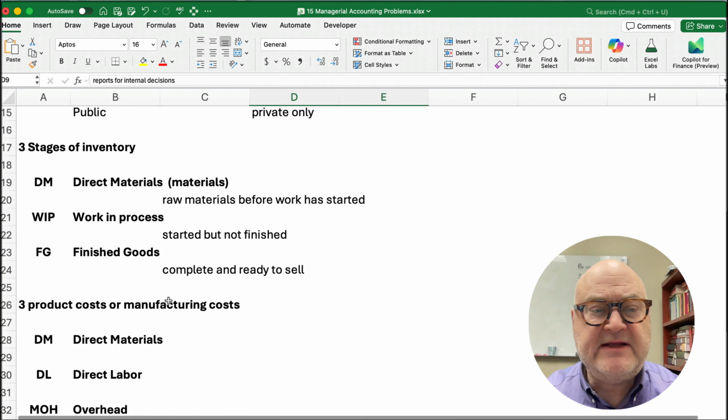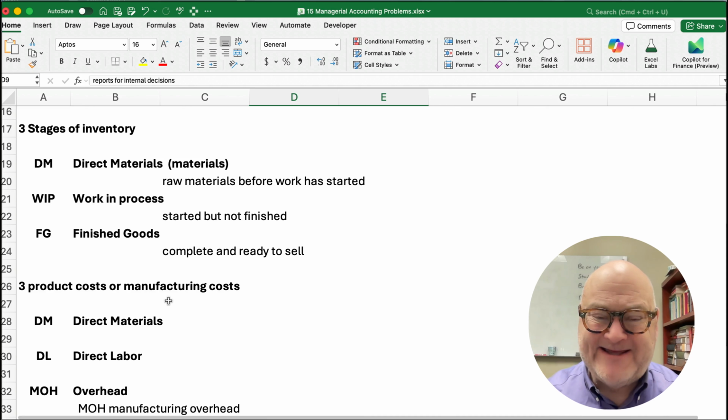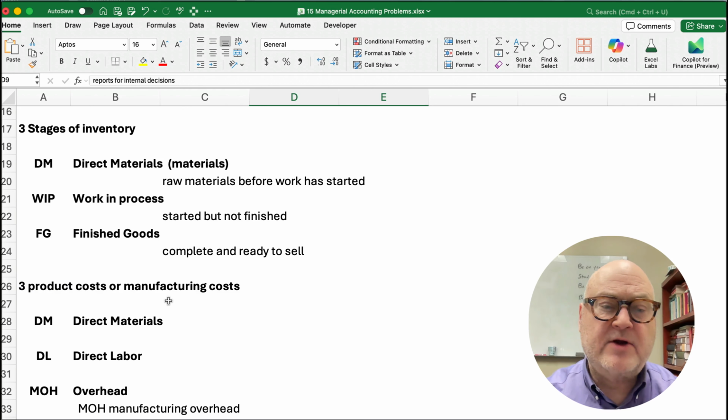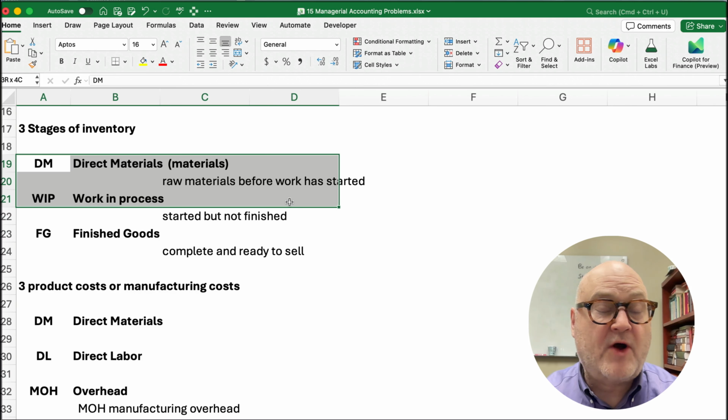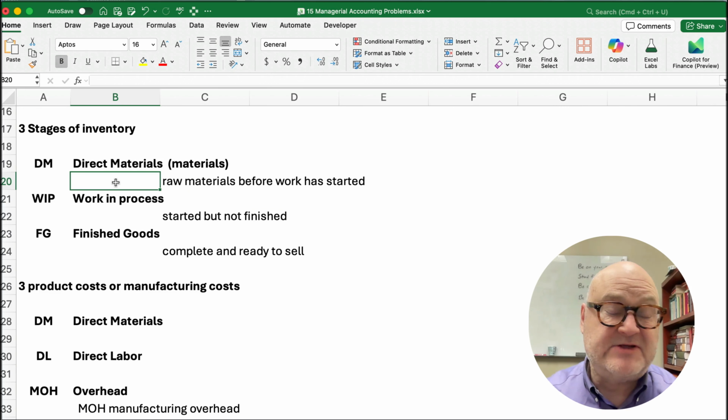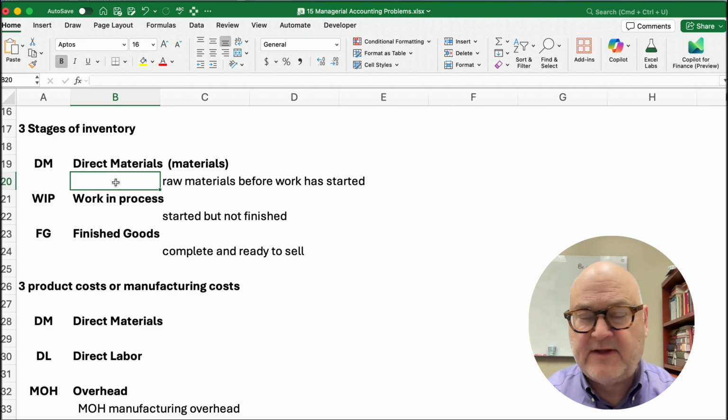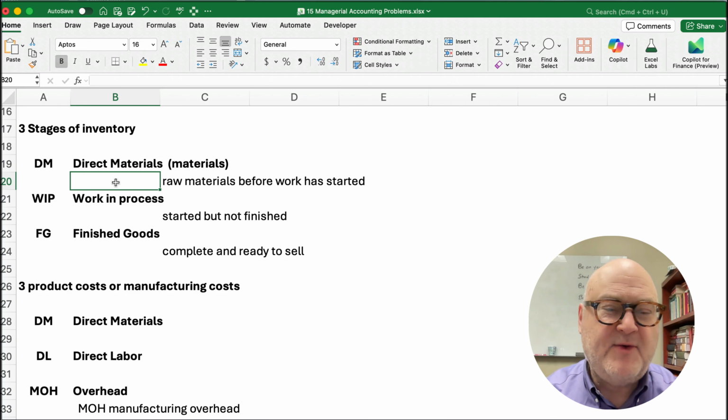Now, what happens in managerial accounting is we basically think, hey, we're creating these products. So we have three stages of inventory. We start with direct materials or raw materials, and then as we start working on those, it becomes work in process or work in progress, where it's started but not finished. And then when we finish it, everything, then we call this brilliant name finished goods, right? Well, by the name, you know what it is.